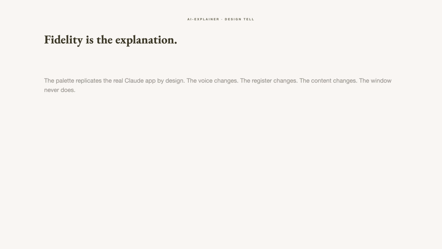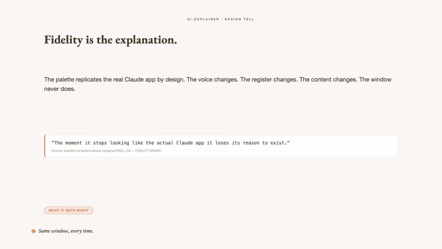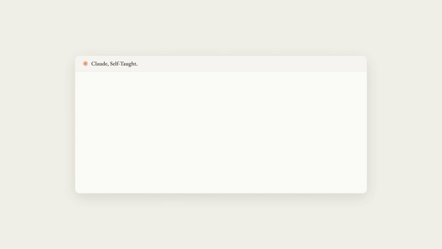The design tell: the fidelity choice. This skill uses the actual Claude app palette, cream page, warm ink, 1 terracotta accent, not because it's pretty, but because looking like the real product is the instruction. You're not watching a branded animation, you're watching the tool in use. The palette doesn't change per episode. The voice does, the register does, the content does, the window stays the same. The SKILL.md calls it a fidelity brand. And the rule is strict: the moment it stops looking like the actual Claude app, it loses its reason to exist. Let's recap with Claude.